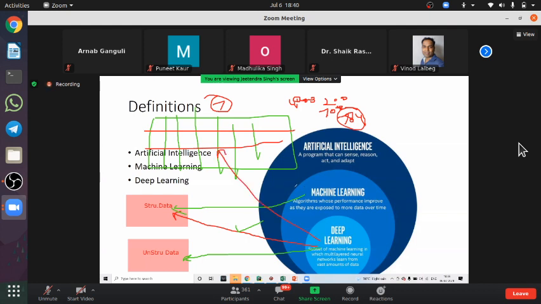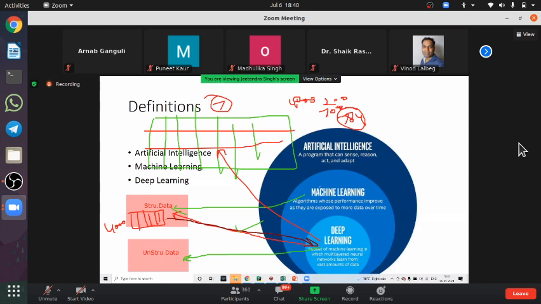I repeat, Alex has asked a very innovative question: suppose I have data in a structured format, but the total number of columns is 4,000. Then even though the data is structured, it is good practice to start with deep learning rather than machine learning.